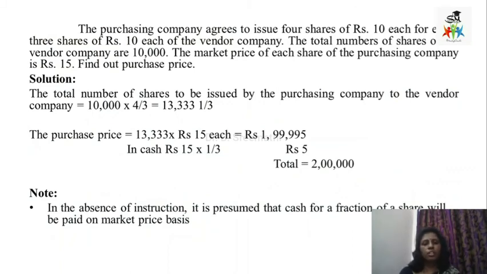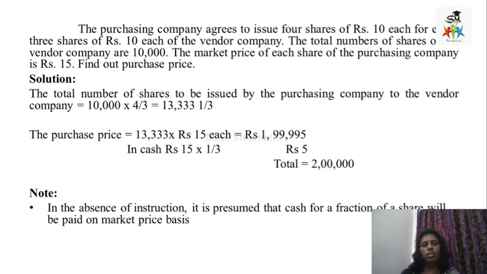Say, for example, the purchasing company agrees to issue 4 shares of rupees 10 each for every 3 shares of rupees 10 each of the vendor company. So for every 3 shares held in the vendor company, they are going to get 4 shares in the purchasing company. The total number of shares of the vendor company is 10,000, and the market price of each share of the purchasing company is 15 rupees. Then find out the purchase price.